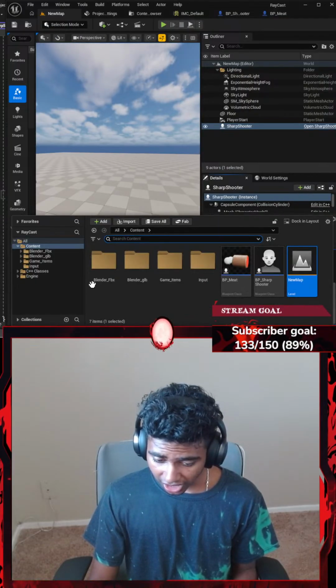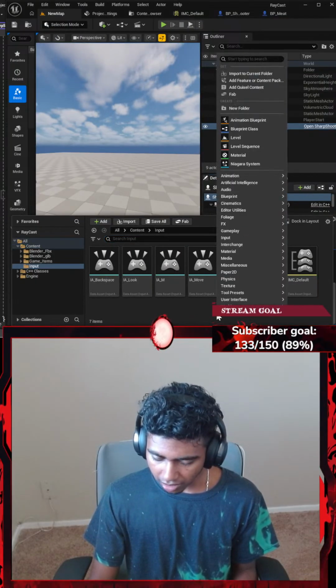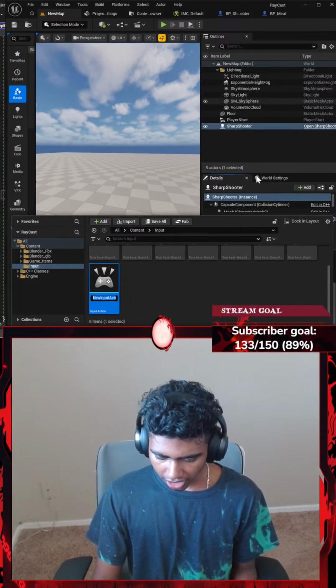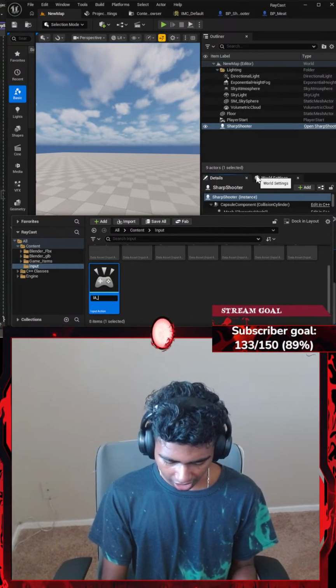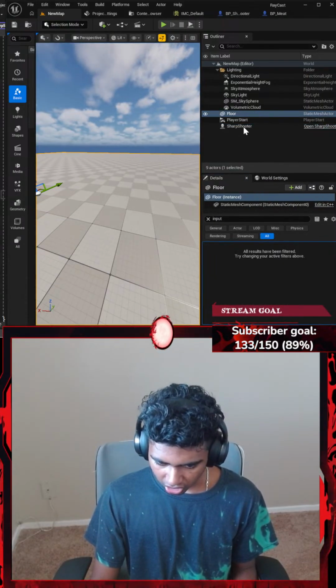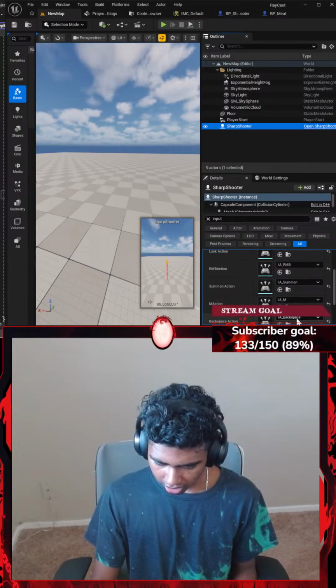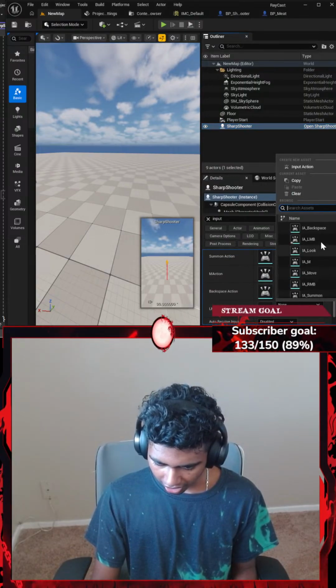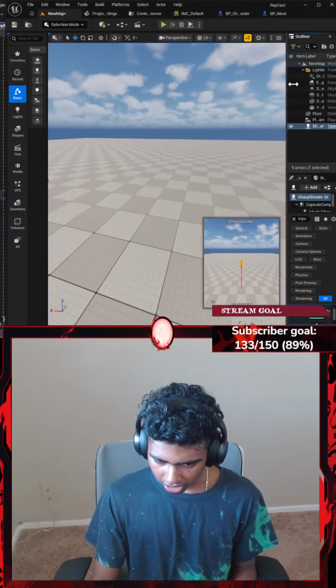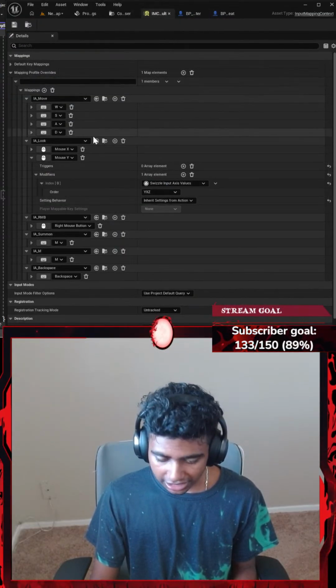Where I did not create an input action, so I'm gonna double click my input, right click, go with something like action input or input action. This is going to be called something like IA_LMB. My left mouse button action, I'm gonna go to sharpshooter, set this to be something like IA_LMB, and then I'm gonna kind of just truncate this here, go to my IMC default.